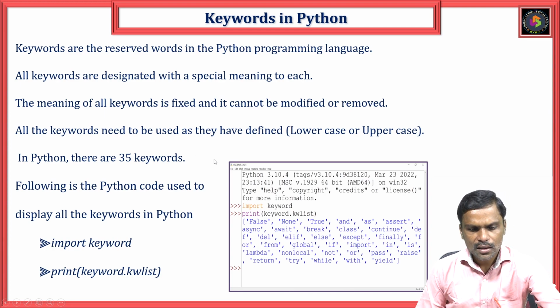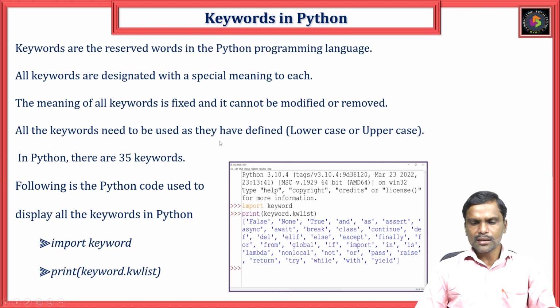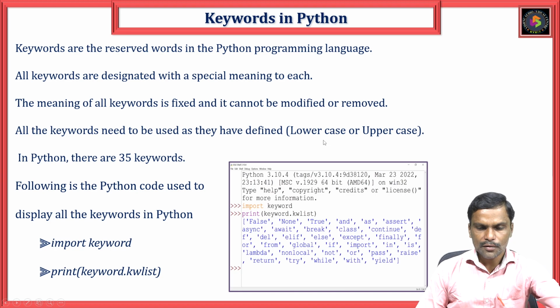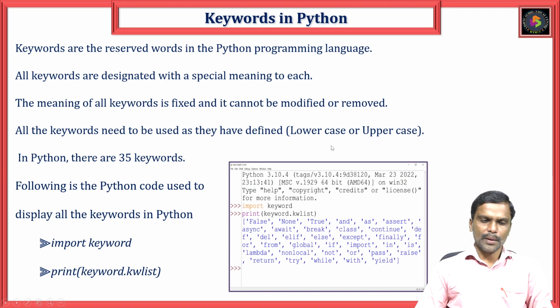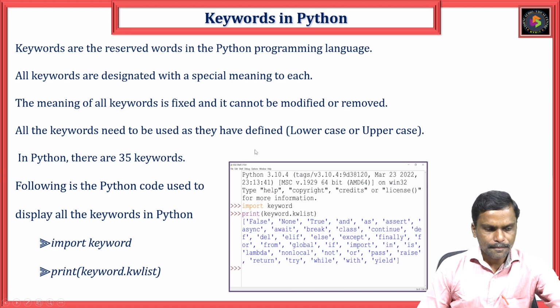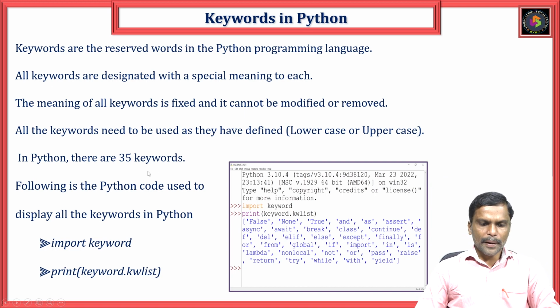All the keywords are defined in lowercase or uppercase. In Python, there are 35 keywords. In a few textbooks, only 33 keywords are listed, but at present, in 2022, Python has 35 keywords.